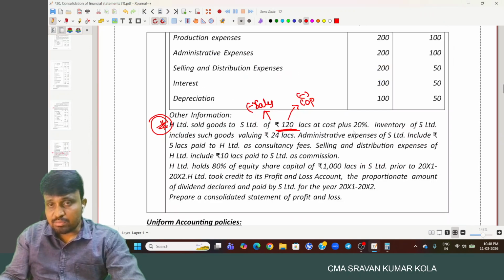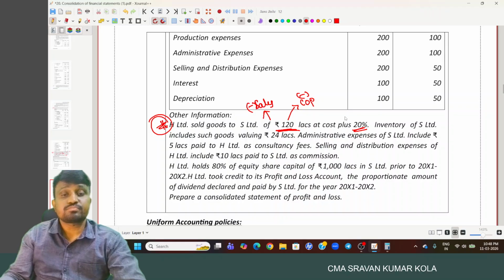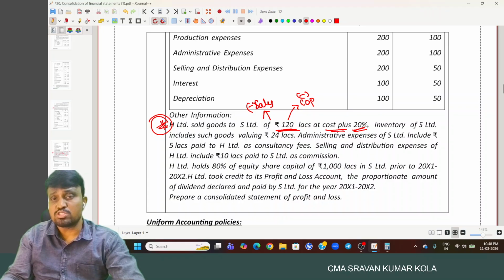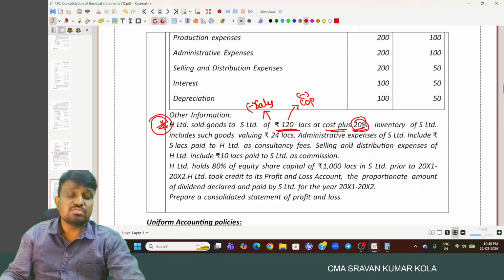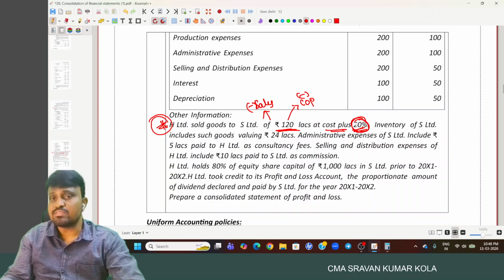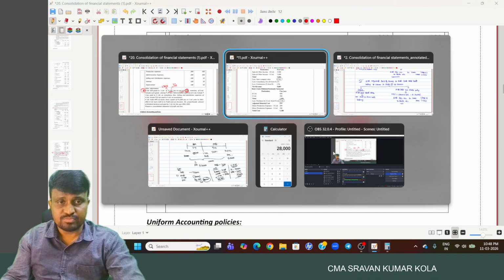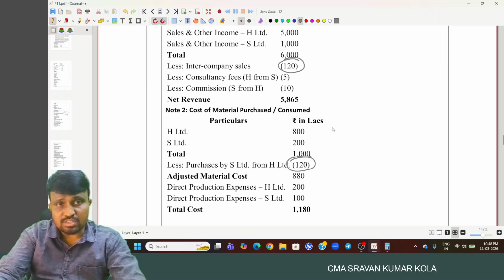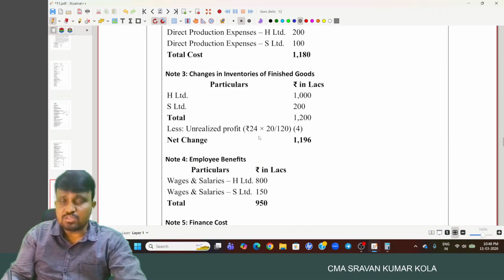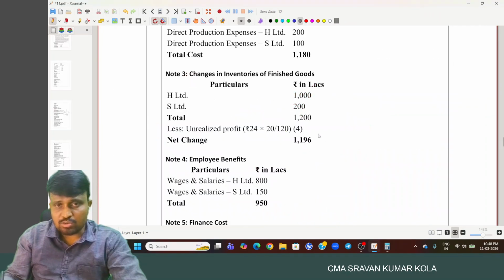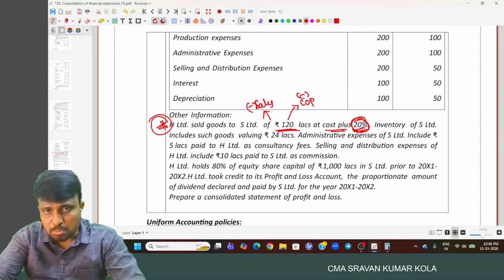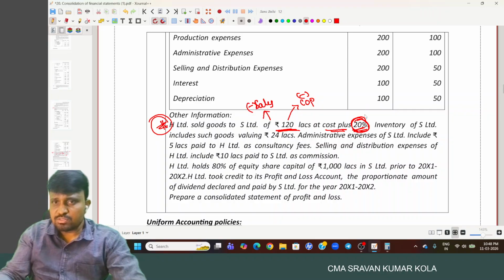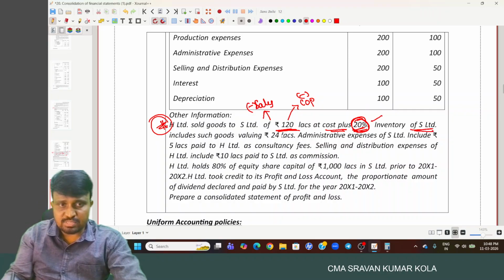Okay. And those goods are sold at cost plus 20%. That means out of that, any unsold stock we have with S Limited, there we have to adjust the stock reserve. What is the adjustment? Stock reserve we have to provide. And here, how much is the unsold stock? How much amount is that relating to S Limited? So listen, inventory of S Limited included such goods valued at 24 lakh.